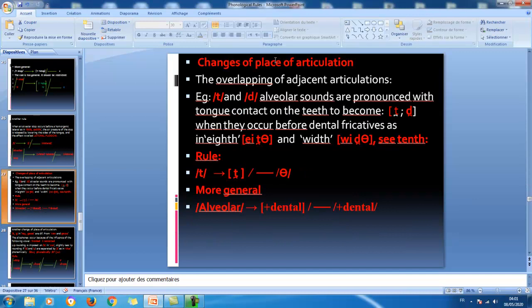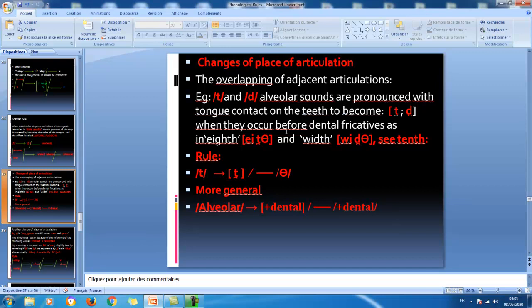Now we can talk about some rules at the level of place of articulation, changes of place of articulation. The overlapping of adjacent articulations: T and D are alveolar sounds, okay? They are pronounced with tongue contact on the teeth to become dental T and D. Notice this diacritic below T and this diacritic below D. It shows that they are dentalized. Of course, we know that T and D are alveolar sounds, but in some contexts they are produced with what we call dentalization,